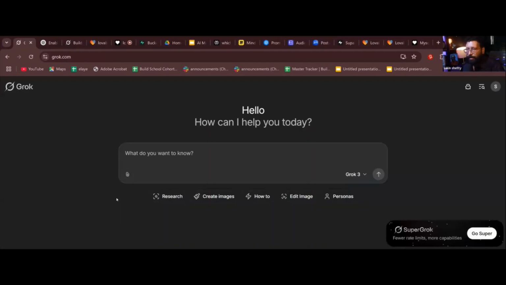So you can use deep research, you can use Think. ChatGPT, I don't think you'll have deep research in free. You need to buy a Plus plan, right? So that's why I'm using Grok, so that people don't have to say that they have to pay for the subscription also. Grok is free.